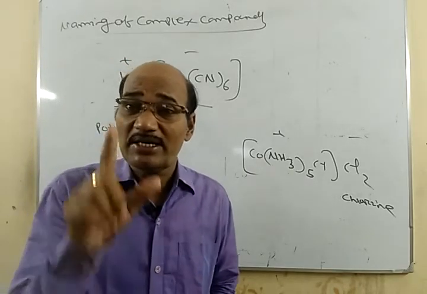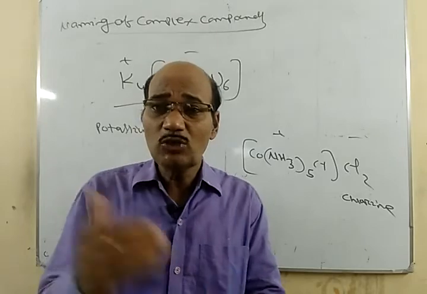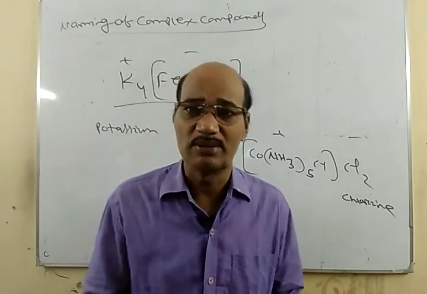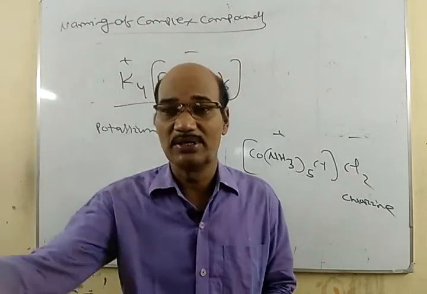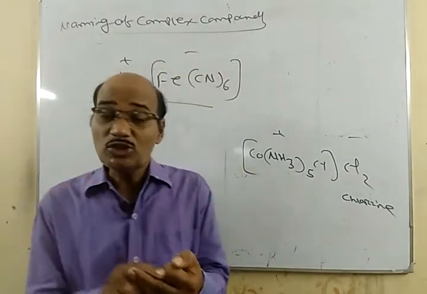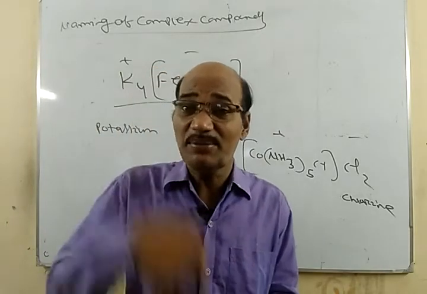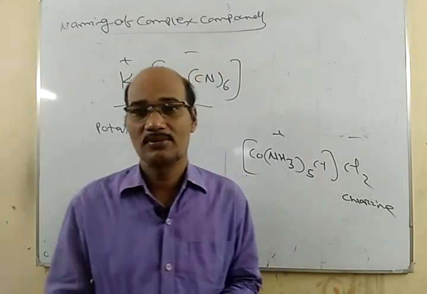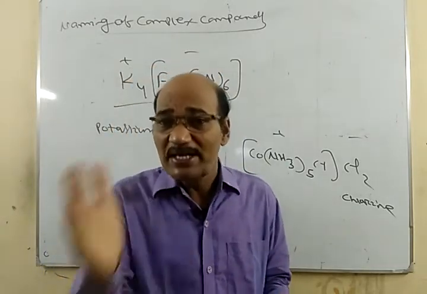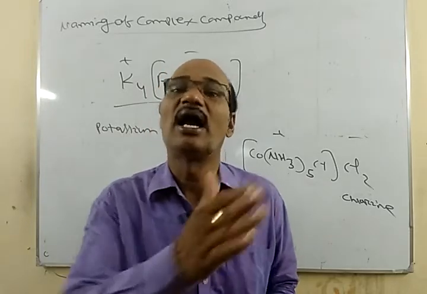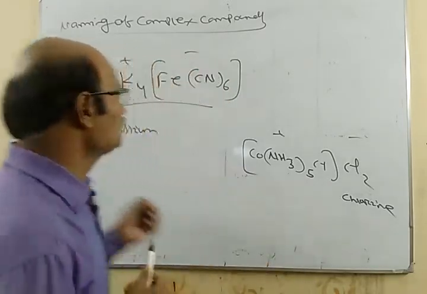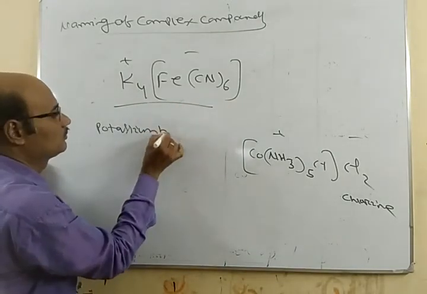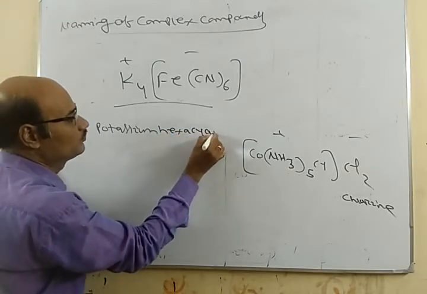If a particular ligand is present more than one time, then you add the prefixes di, tri, tetra, penta, whatever may be, according to the number of ligands. And suppose the ligands already have the name di or tri, then you use bis, tris, etc. When we have different ligands, then arrange them alphabetically. So here you see we have CN. How many CN are there? 6. Hexacyano.